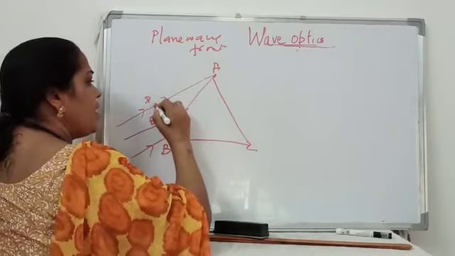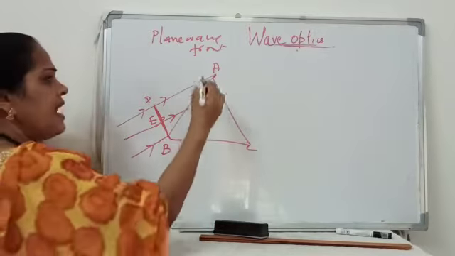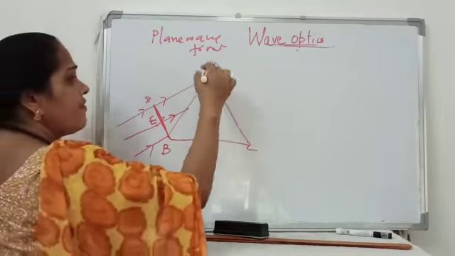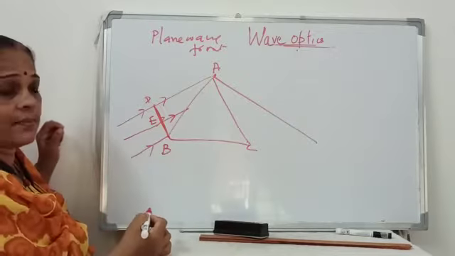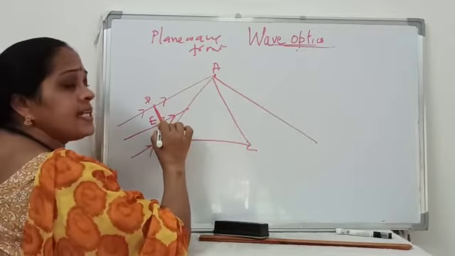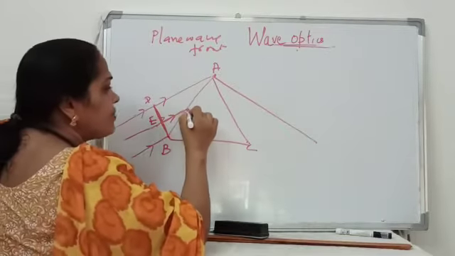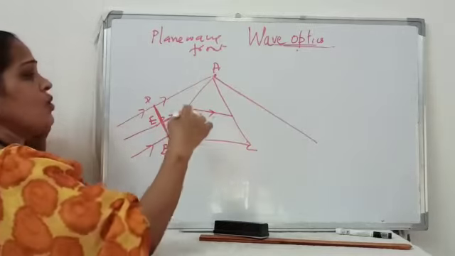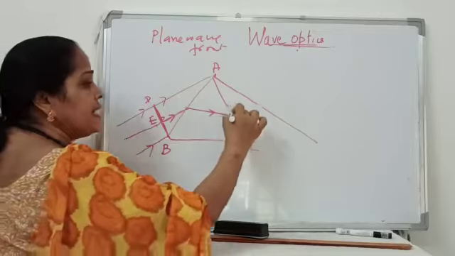The point D of the wavefront has to travel a larger distance in air, and at this edge it just undergoes refraction. Therefore, even after refraction, it will travel the same distance. If you consider the point E, it travels partially through air. Then it will take a longer time to travel through the prism. So after coming out of the prism, it cannot travel a longer distance.